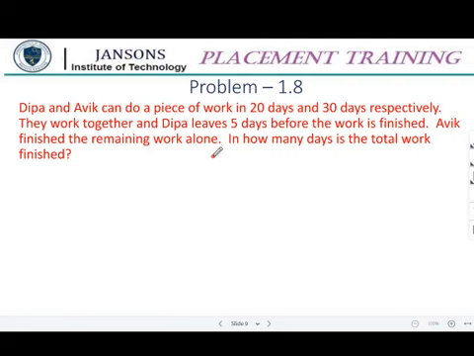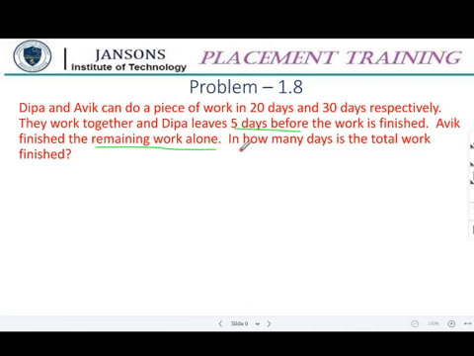Deepa and Avik can do a piece of work in 20 days and 30 days respectively. They work together and Deepa leaves 5 days before the work is finished. Avik finished the remaining work alone.